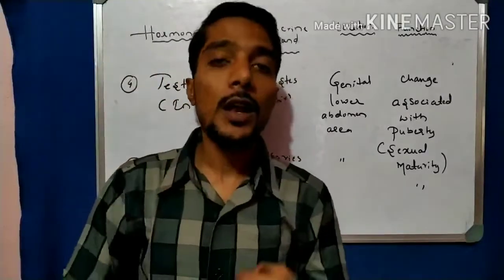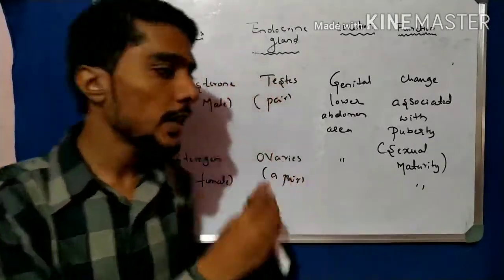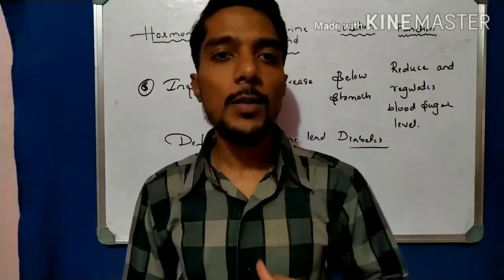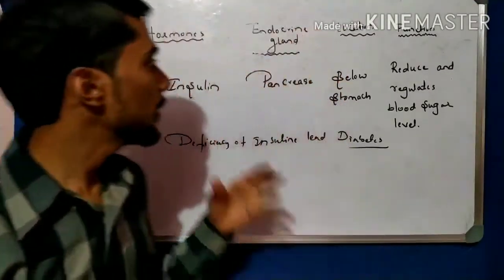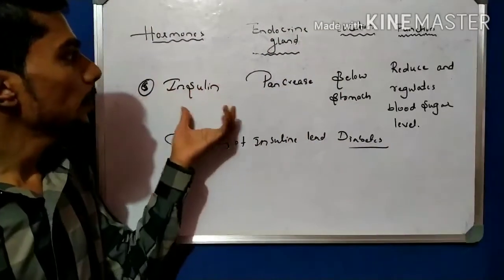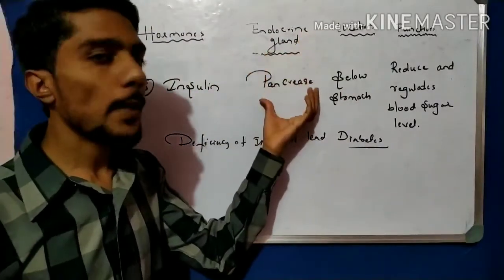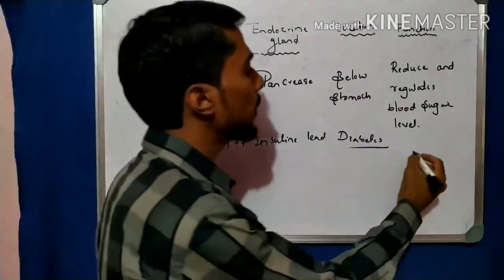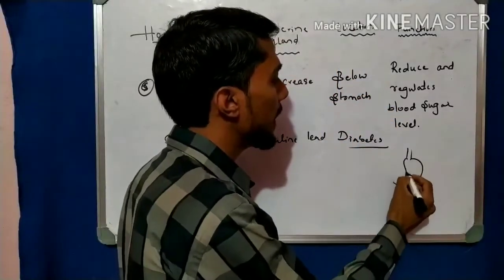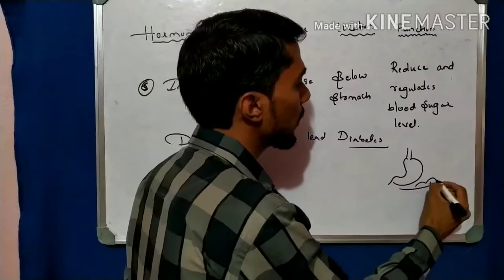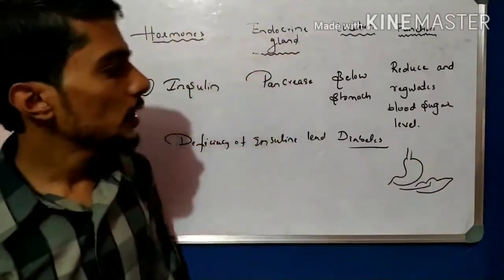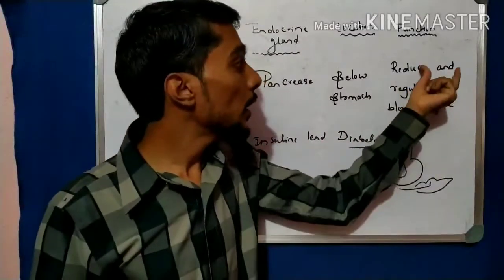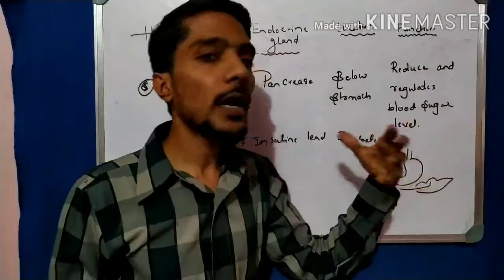Now let us come to the last hormone, that is insulin. Please write this down. Students, take the last hormone of this chapter, the insulin hormone. The name is insulin, and the endocrine gland is the pancreas, and the location is below the stomach, like in the diagram of the system where we write below the stomach. The pancreas produces insulin, and the function of insulin is to reduce and regulate the blood sugar level.